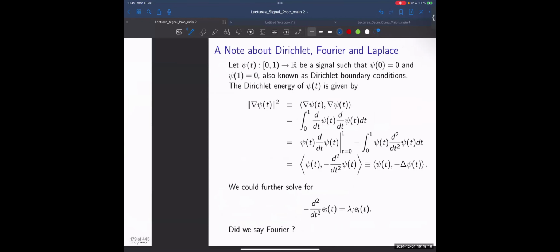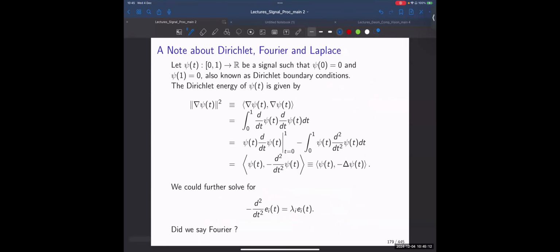Let's do it. So first of all, a note about Dirichlet energy. If I'm looking for the squared norm of the gradient, then this would be the gradient inner producted with itself. Written explicitly, this would be the multiplication of the first derivative of phi with the first derivative of psi.